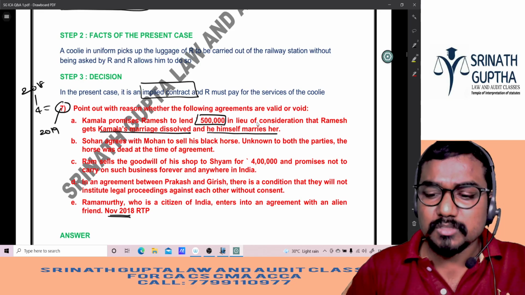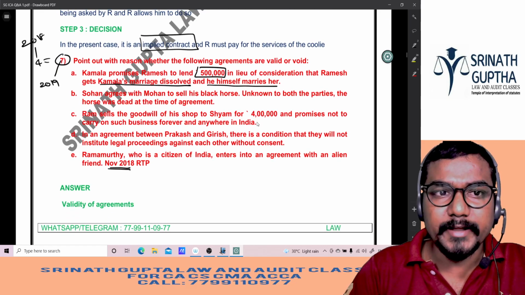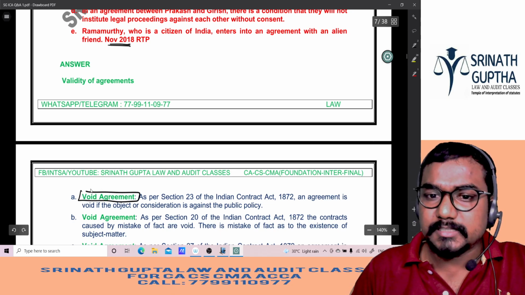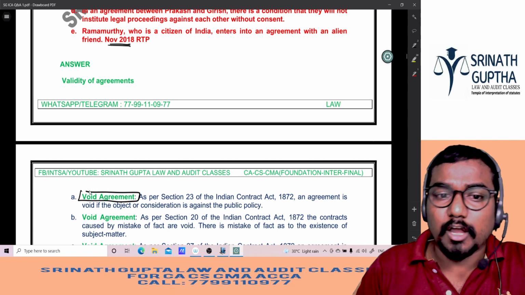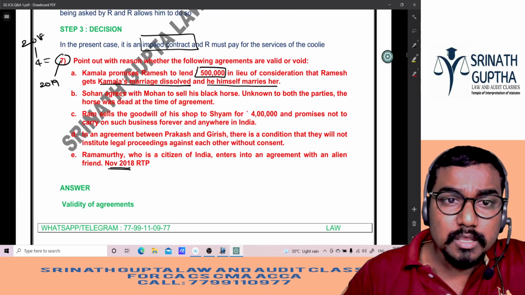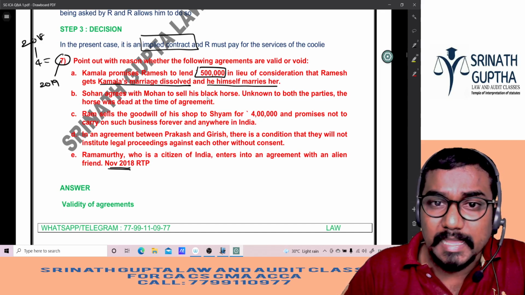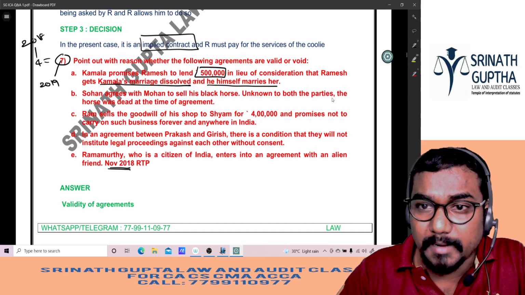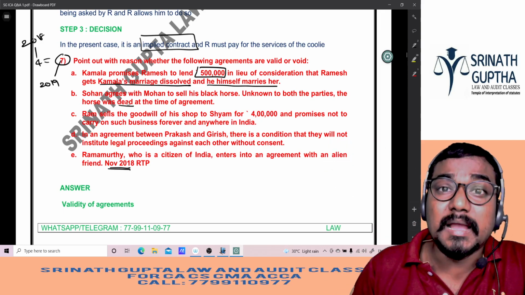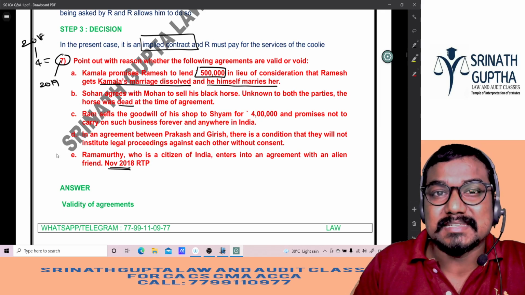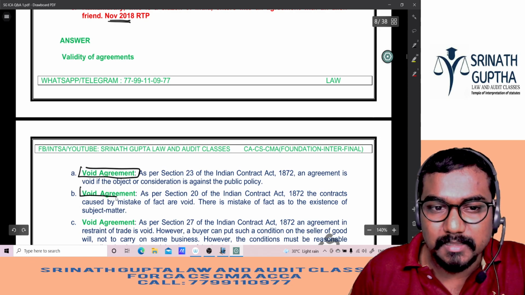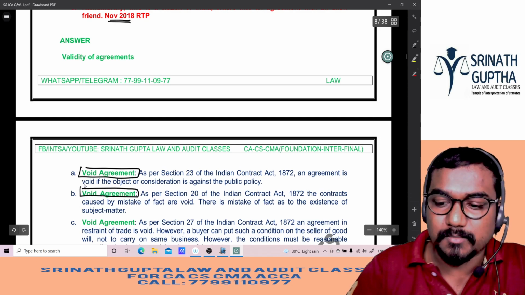Ditto question. This is a void agreement. Which agreement, beta? Void agreement, first question. See? Same. As per section 23 of the Indian Contract Act, an agreement is void if the object or consideration of the agreement is opposed to public policy. Second question. Sohan agrees with Mohan to sell a black horse. Unknown to both the parties, the horse was dead at the time of agreement. Same question there also. Bilateral mistake as to existence. Void agreement. Same question, beta? The same question will come in your exam also if you do previous exam question papers.